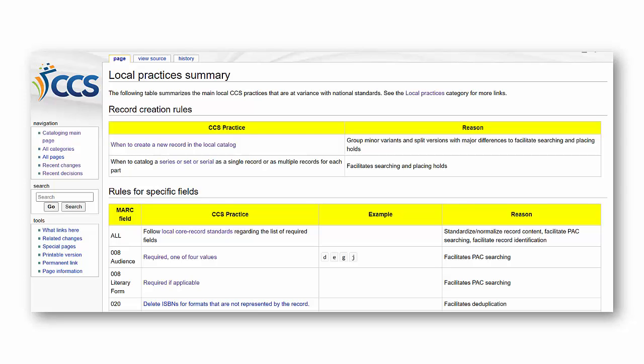You can click on the linked text in the CCS practice column to take you to the relevant page for further information. For further information on format-specific requirements or mark fields not included on this page, you should search for the wiki pages that directly reference the specific topic in the search box or via the category page.